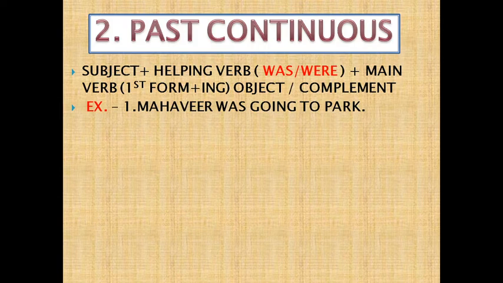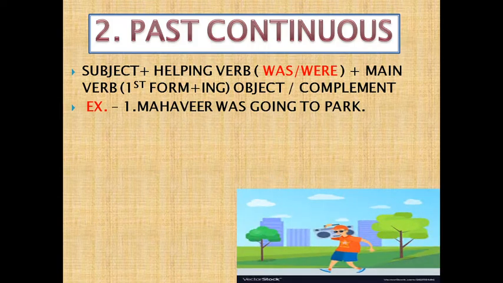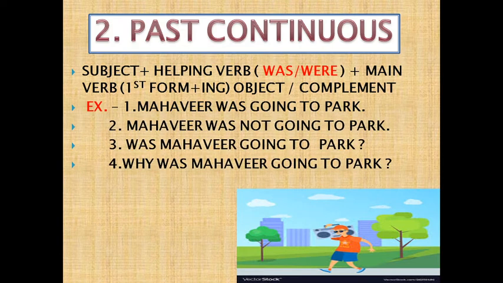So let us see one example. Mahavir was going to park. Now let us convert it into negative. Mahavir was not going to park. Interrogative, same thing. We have to start with the helping verb. Was Mahavir going to park? And with a WH word, why was Mahavir going to park?